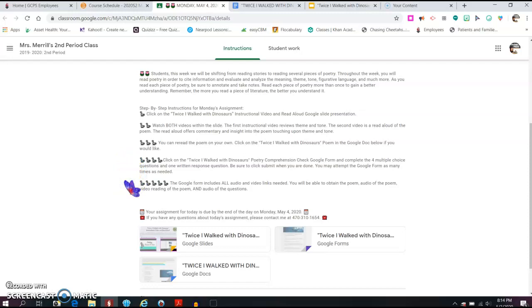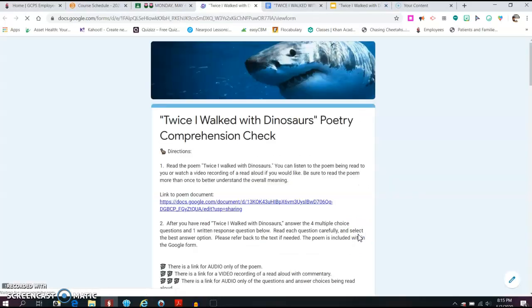It says the Google form includes all audio and video links needed. You will be able to obtain the poem, audio of the poem, video reading of the poem, and audio of the questions right from the Google form. So click on this right here, the Google Form, and this will show for you. Okay, and the directions are right here.